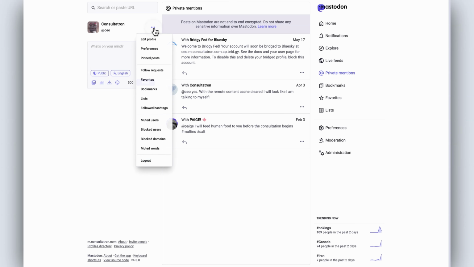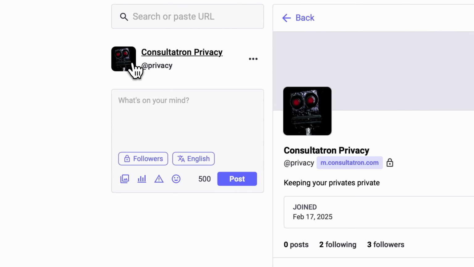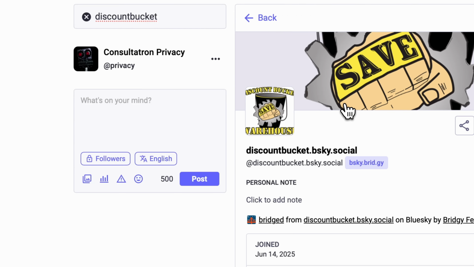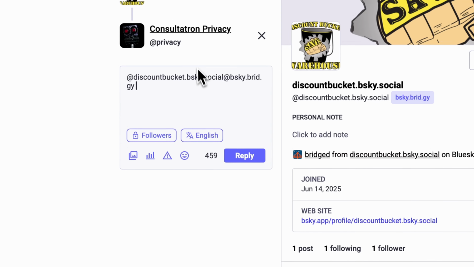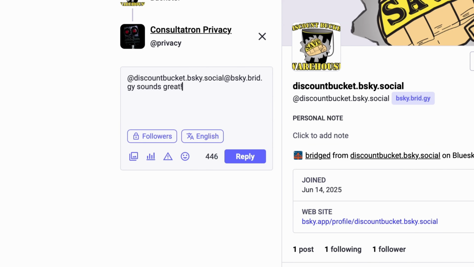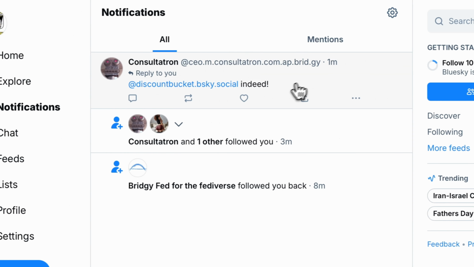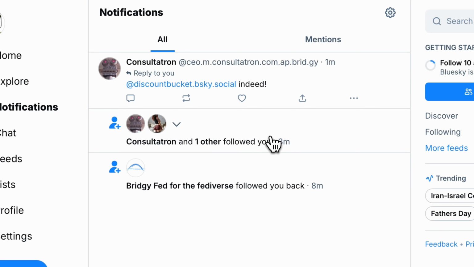Now, if we're over on the Consultatron Mastodon instance, Consultatron Privacy is this extra private account, and this account has not bridged with Bluesky. Now, if Consultatron Privacy opens up the Discount Bucket profile and hits follow and likes it and says, sounds great, when we go over into Bluesky, we can see that the Consultatron account, the one that is over on ActivityPub that has bridged itself with Bluesky, we can see the reply. We can see in notifications that this Consultatron account followed and liked and everything. So it's interacting in a two-way sort of a manner.